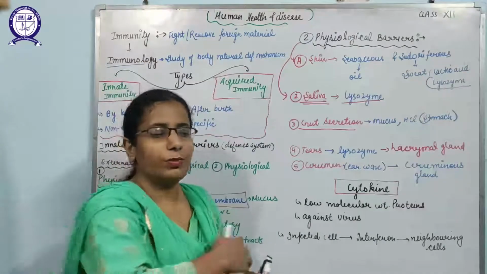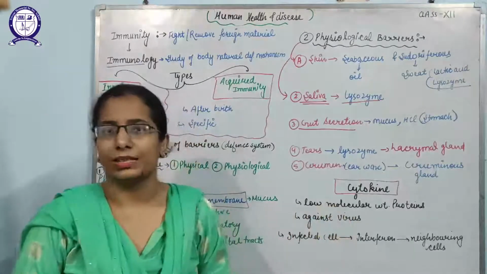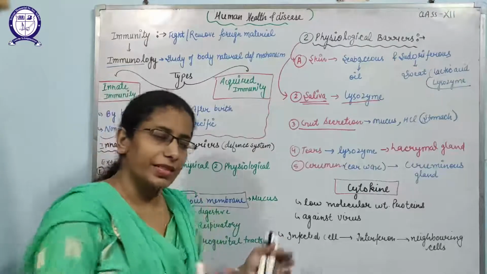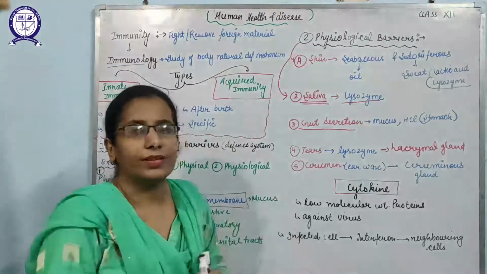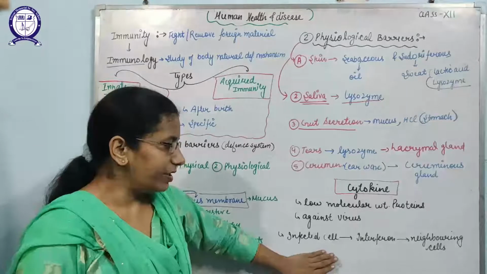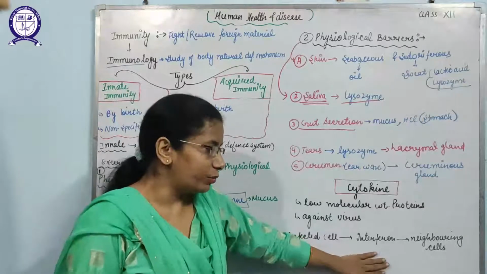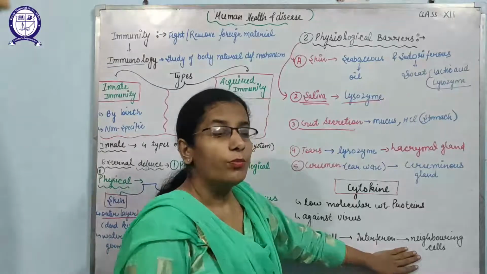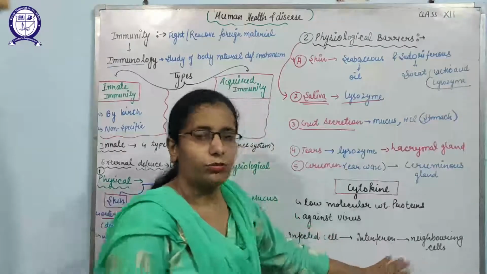Those interferons will give a message to the neighboring cells, and those neighboring cells will try to develop a defense mechanism against that virus. So I have written here, infected cells will release the interferons, and these interferons give a message to the neighboring cells to take protection against that virus.